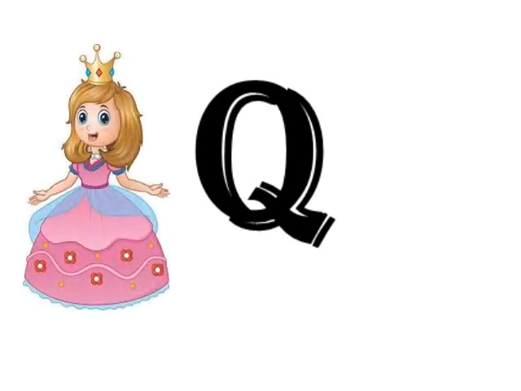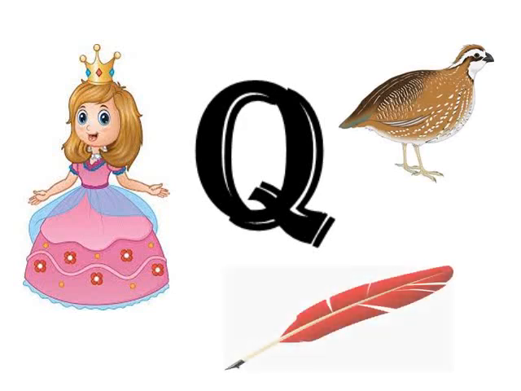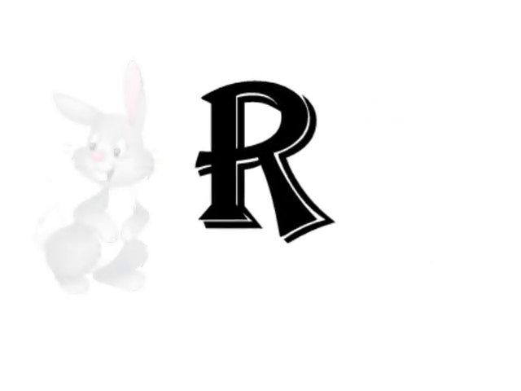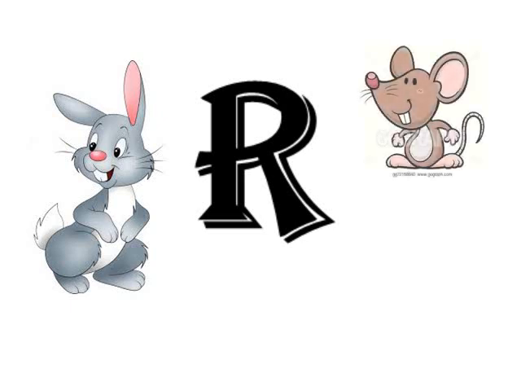The phonics sound for alphabet Q is Qu. Qu. Queen, quail, quill. The phonics sound for alphabet R is R. Rabbit, rat, radish, R.